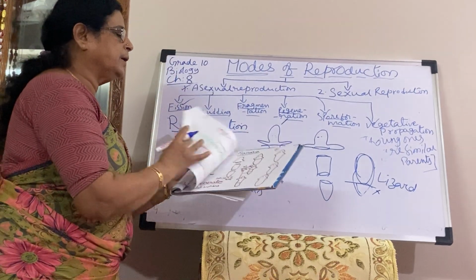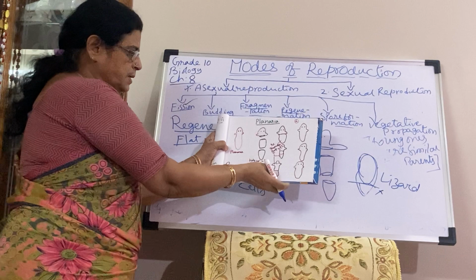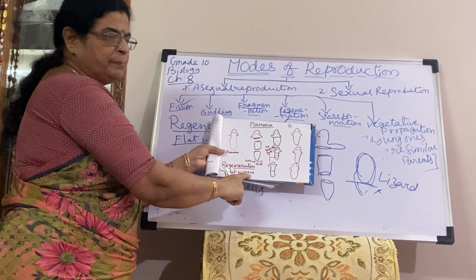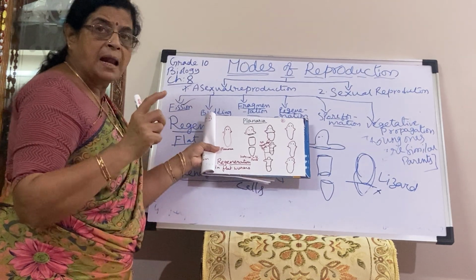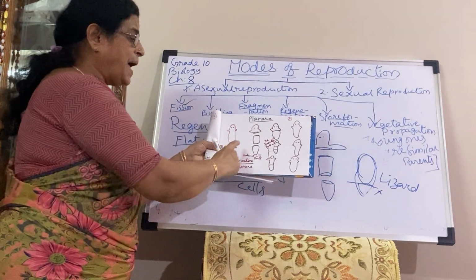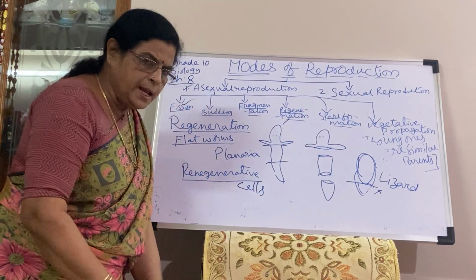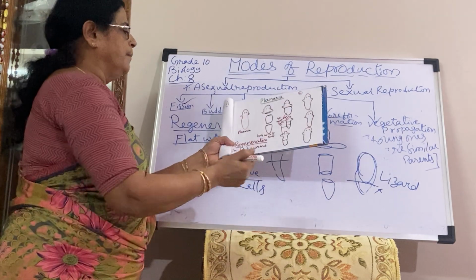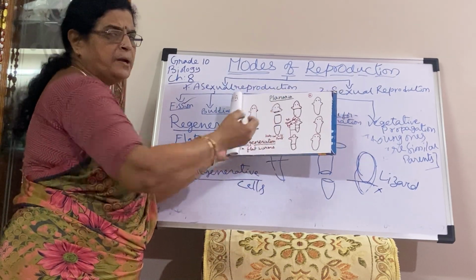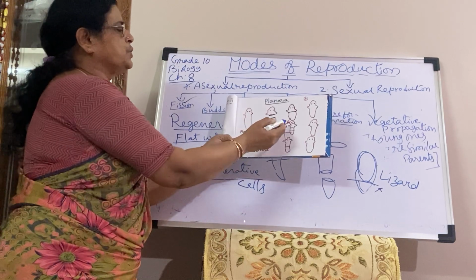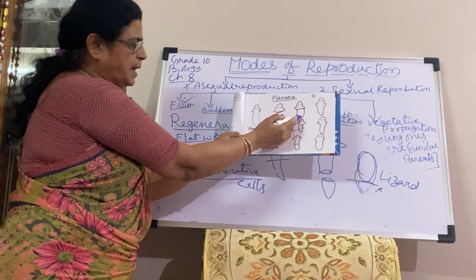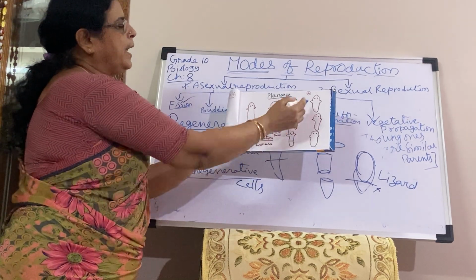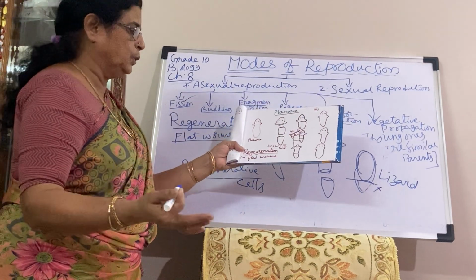I'll show you the figure of the planaria. See children, this is the planaria. Regeneration. Flatworm. Planaria belongs to phylum Platyhelminthes, because the body is flattened like this, hence we call it a flatworm. See, the body is divided into three parts, it might be accidental or after maturation. Each part, the head is developing the other two, the body is developing the upper and lower, and the tail is developing the other two. Again you are observing three planaria growing.